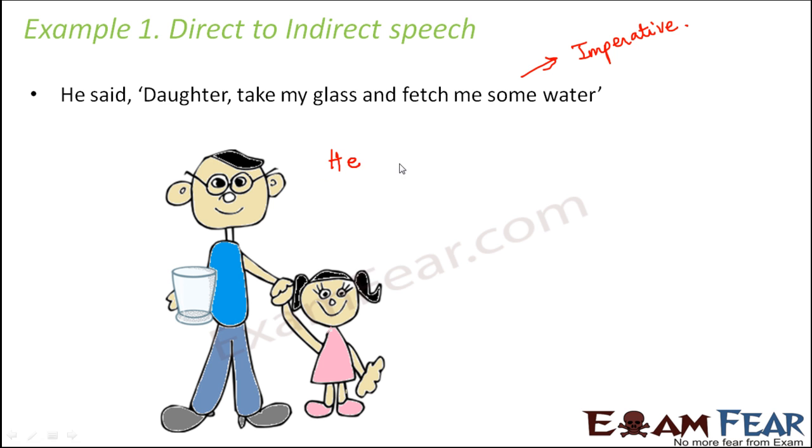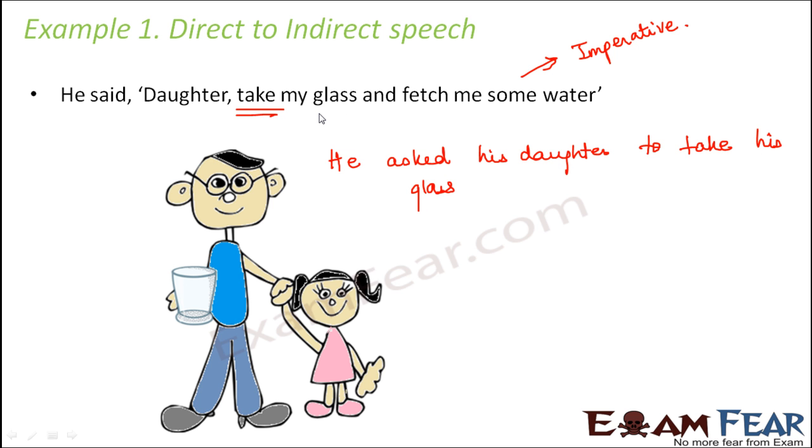So you can say, he asked his daughter, or he ordered his daughter, to do what? What is the verb? The verb here is take. So take will become to plus base form of the verb. He asked his daughter to take his glass. You see the pronouns need to be changed at every point. My has to be changed, me has to be changed: to take his glass and fetch him some water.